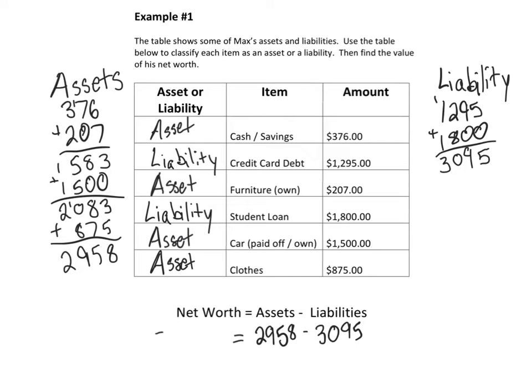Now from there, we just need to subtract like normal. 3,095, the bigger number on top, minus 2,958. We need to borrow.